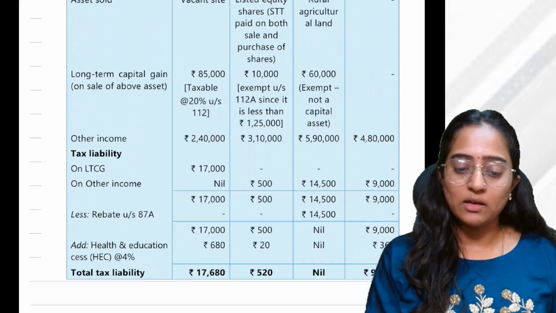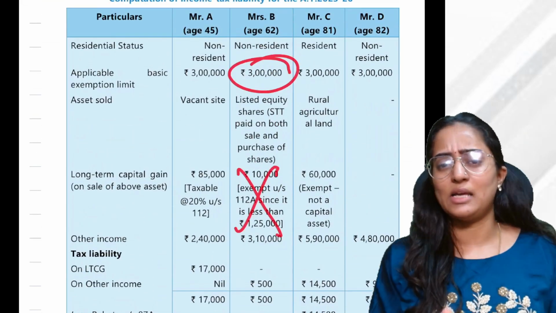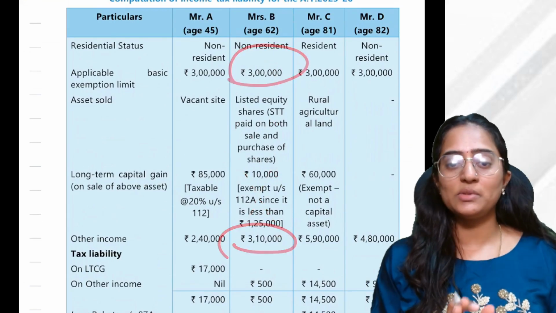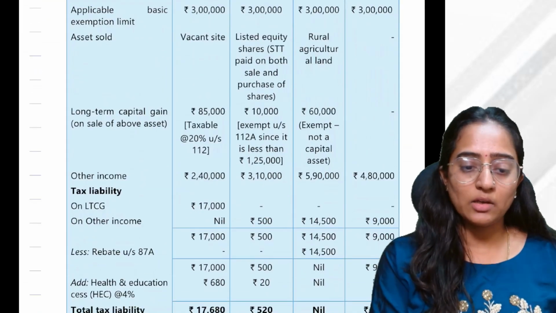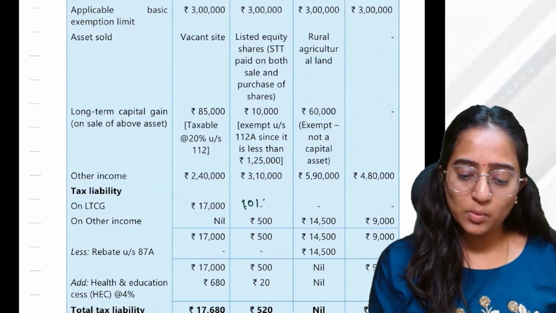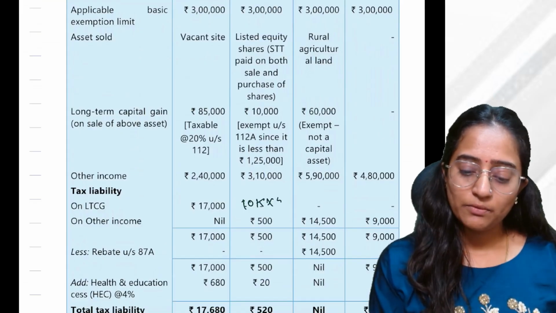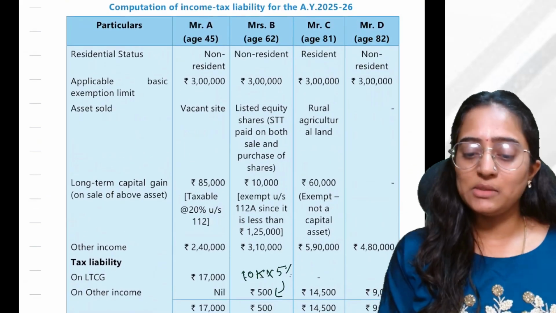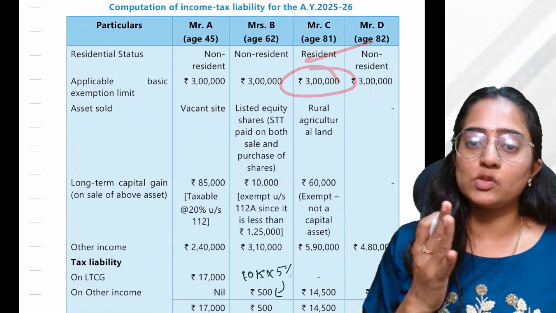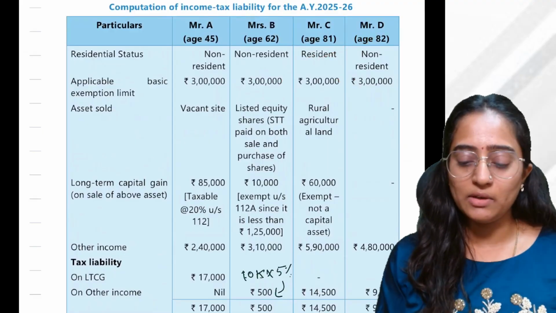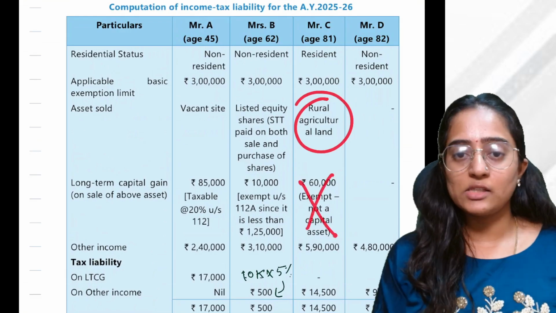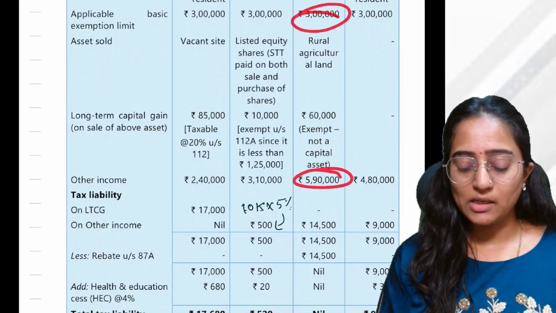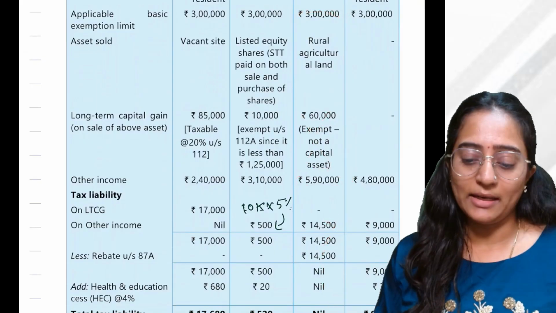In this case of 3 lakh 10,000 rupees, the exemption is there. After that, the remaining 3 lakh 10,000 rupees is other income. Exemption we have done, and what happened? The remaining 10,000 rupees, you have 5% payable, that is 500. HEC will be added and close. Remaining Mr. C, this fellow is a resident. Basic exemption limit, there is no 5 lakh limit and all. It is just 3 lakh for everyone. Rural agricultural land is not a capital asset, so there is no capital gain coming up. So 5,90,000 minus 3 lakh, you do the tax liability, you will get the answer.